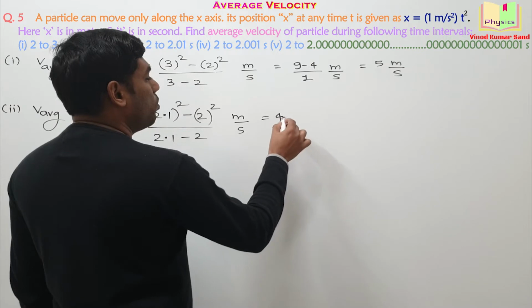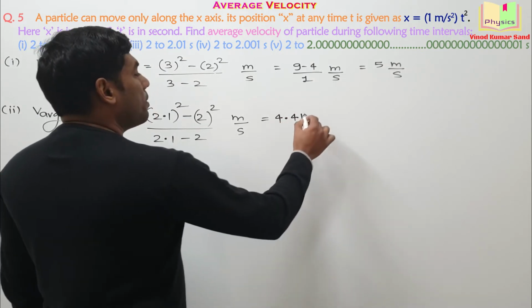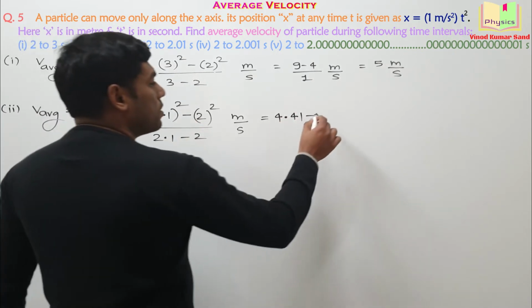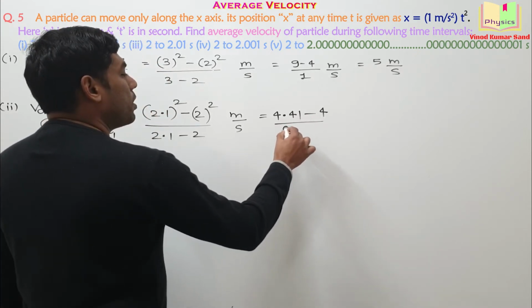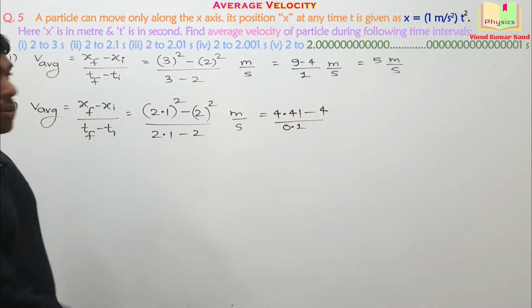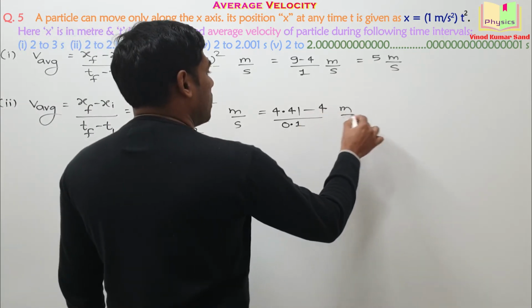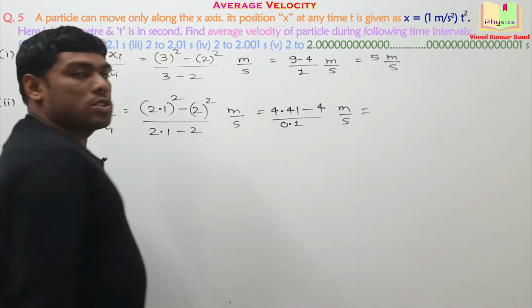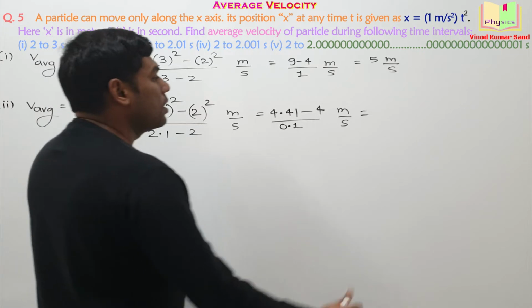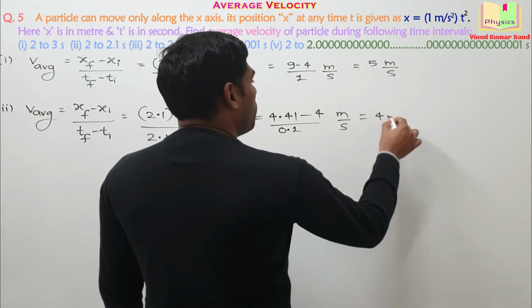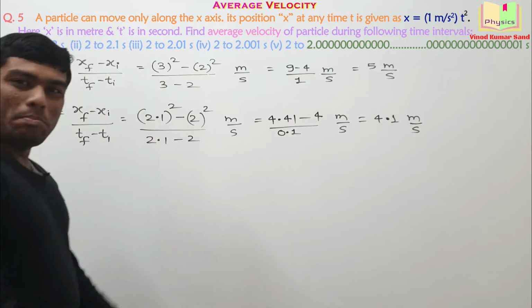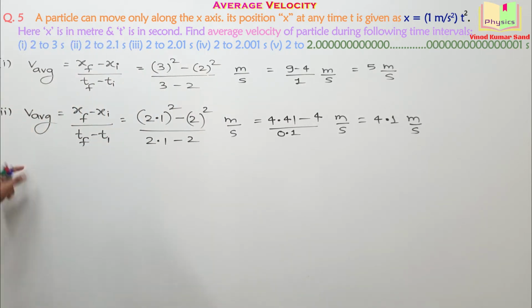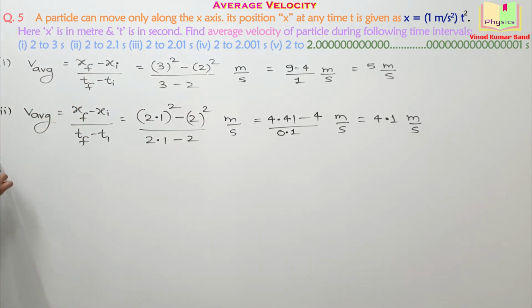We know that it is 4.41, minus 2 square is 4, divided by 0.1. Is it okay? The unit is meter per second. How much is the answer of this computation? It comes out to be 4.1 meter per second. Simple and easy thing. Going for the third part.